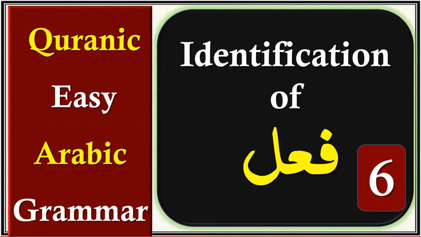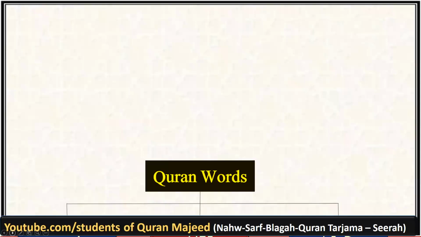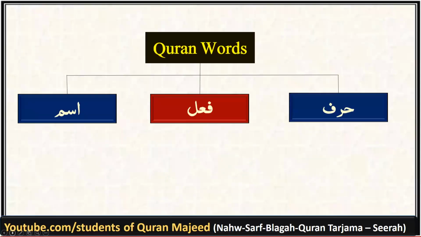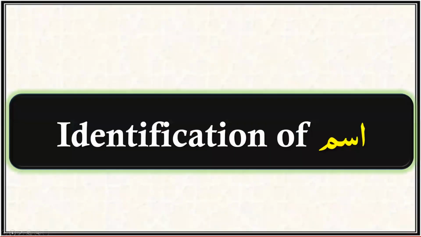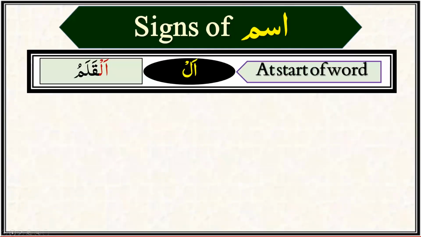By the end of today's lecture, inshallah, we would be able to identify the fail from Quran Majeed. In the previous lectures, we have learned that all Quranic words can be classified into ism, fail, or harf. We have also learned the signs to identify ism, and that ism can be identified with the help of signs.